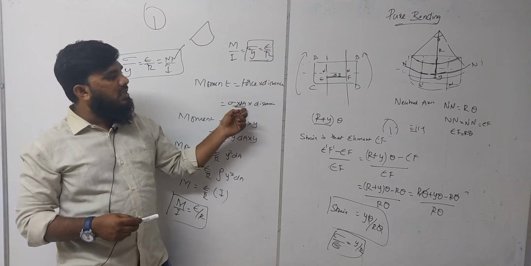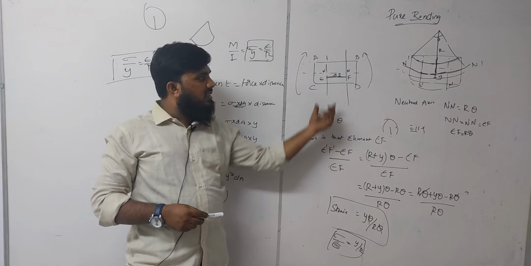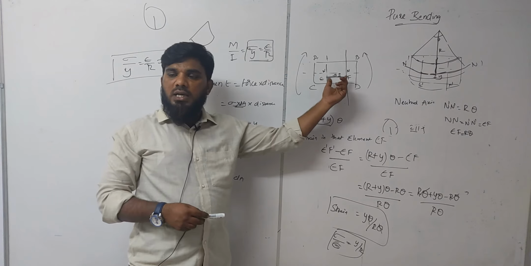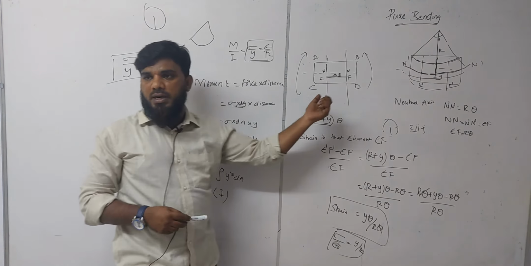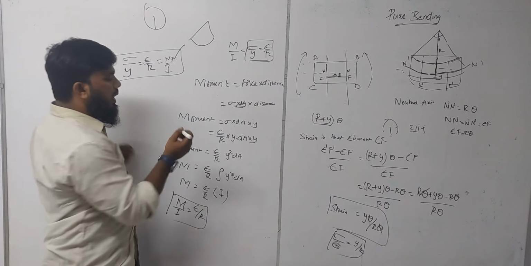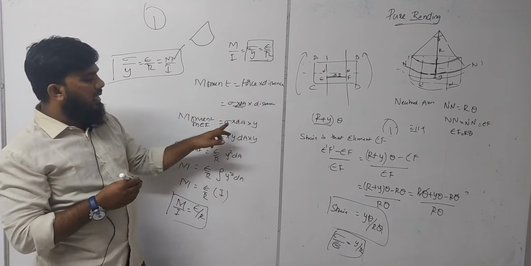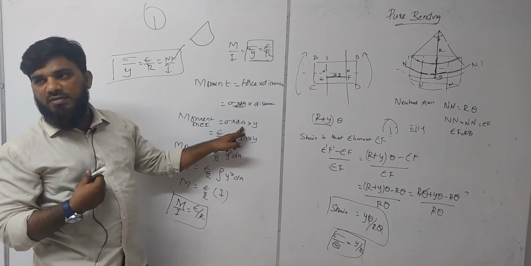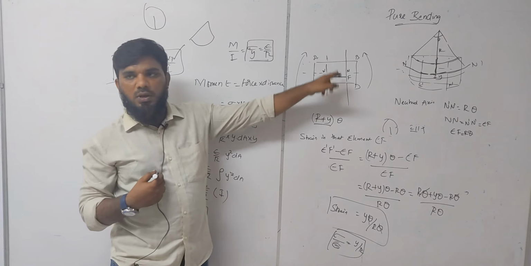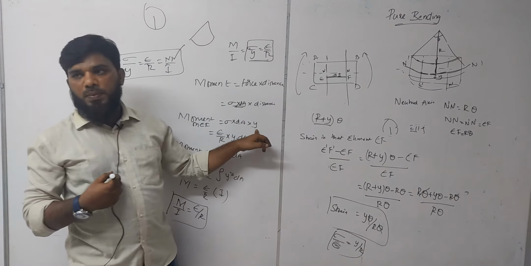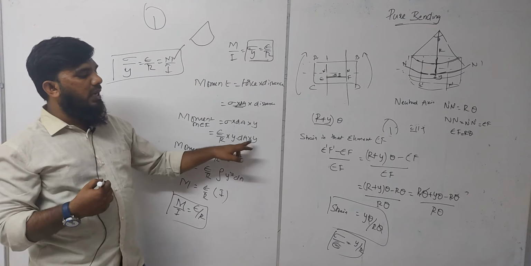Here, why we are taking this dA is because we are considering the stress only. We have calculated the strain on this element, which means we have to apply the stress also on this element, that is nothing but moment on this particular small element itself. So moment on EF is sigma into area of that small element EF into the distance from the radius. This distance is nothing but y from the neutral axis. Clear? So E by R into y into dA into y.